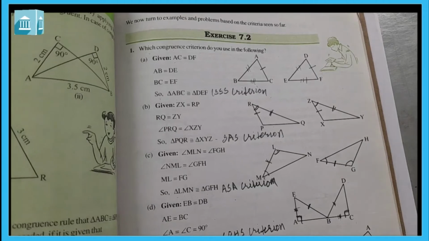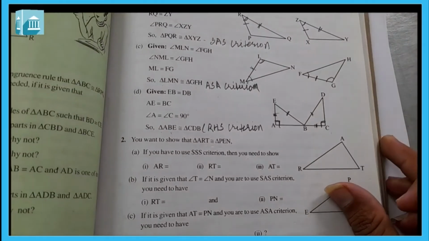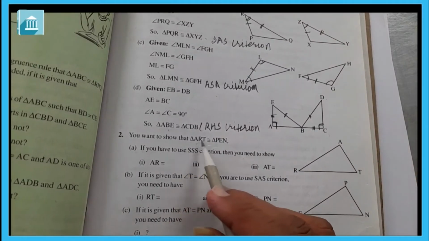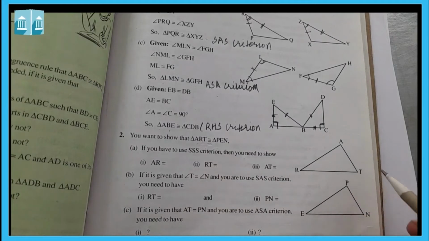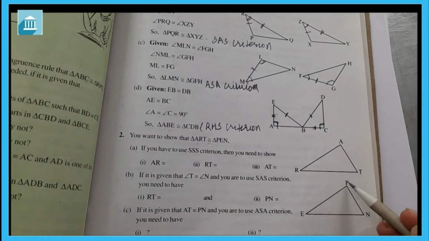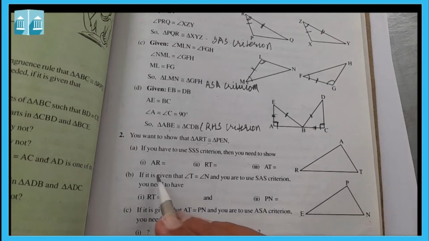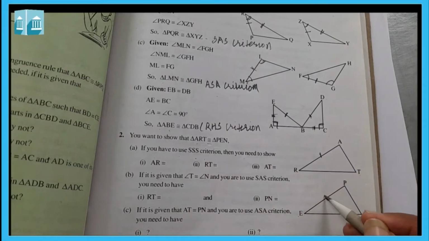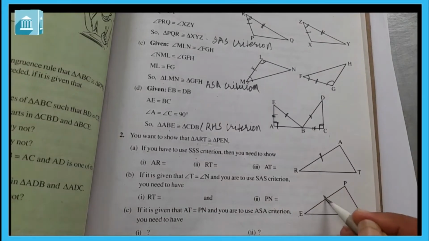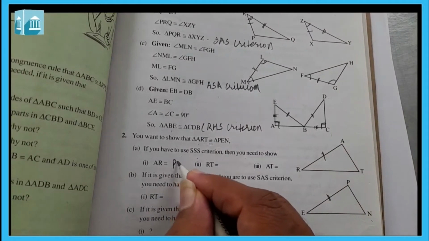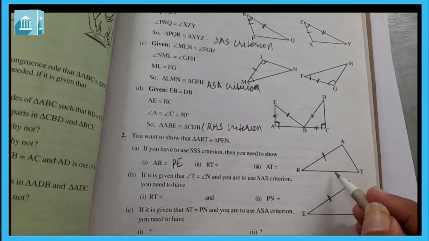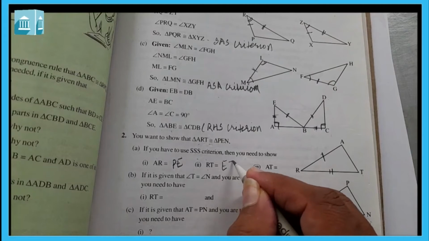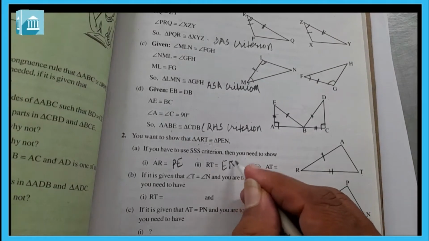Now let us see question number 2. In question number 2, it is given that you want to show that triangle ART is congruent to triangle PEN. Now, if you have SSS criterion, then AR should be equal to PE. So we can write here AR equal to PE. RT should be equal to EN. These both sides should be equal, so RT should be equal to EN.